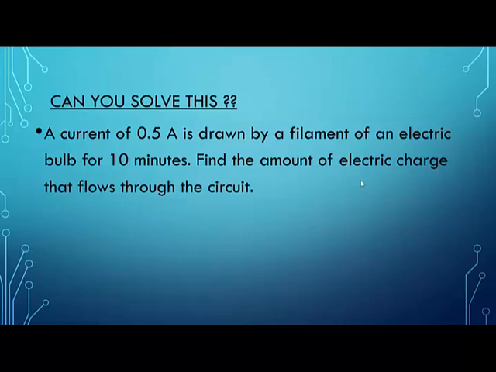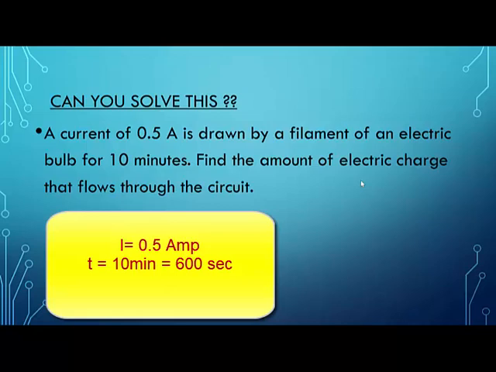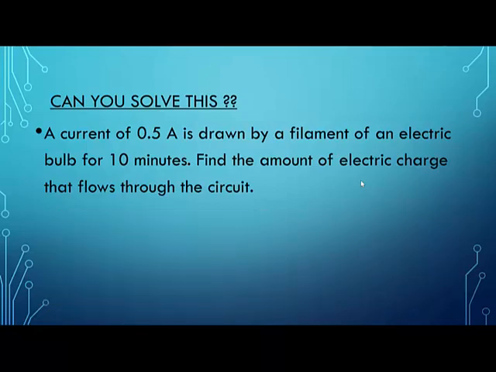Next question. Look at this. A current of 0.5 amps is drawn by a filament. So I is given. Write down I is equal to 0.5 amp, drawn by a filament of an electric bulb for 10 minutes. But here the time is given in minutes, so you have to convert it into seconds. So you know time and you know current. Find the amount of electric charge that flows through the circuit.